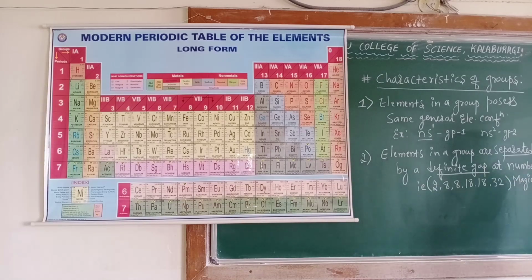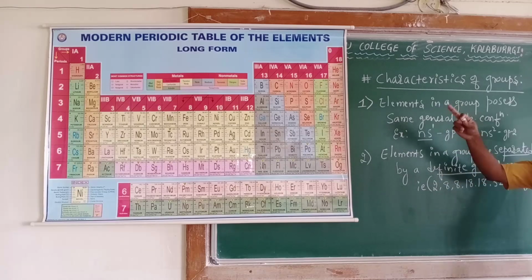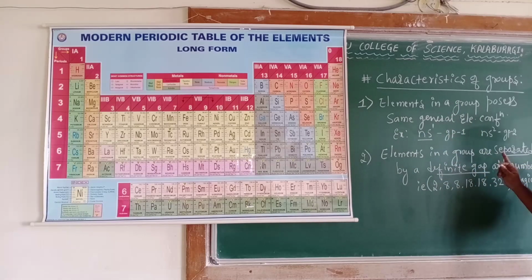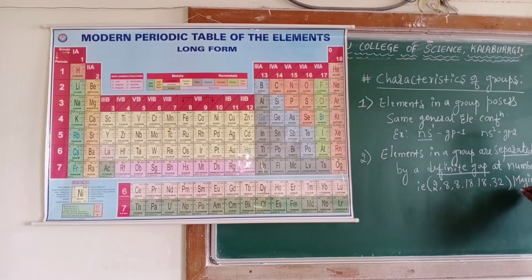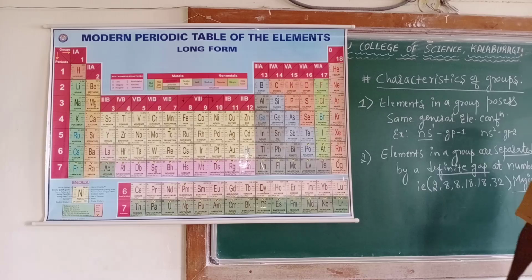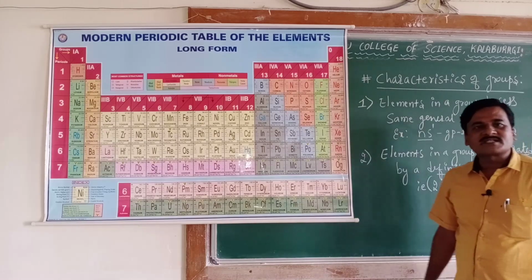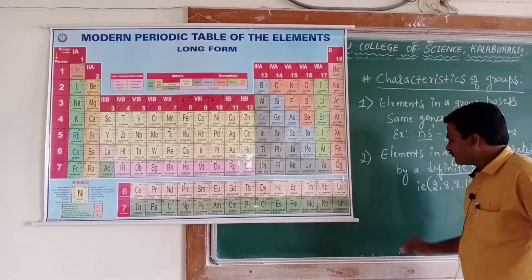I repeat, the second characteristic of a group: elements in each and every group are separated by a definite gap of atomic numbers. So the gap is by a unit of 2, 8, 8, 18, 18, 32, and these numbers are called magic numbers.